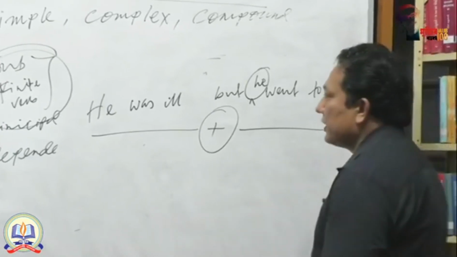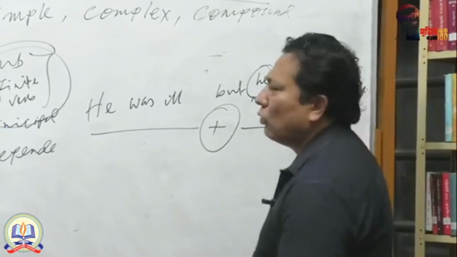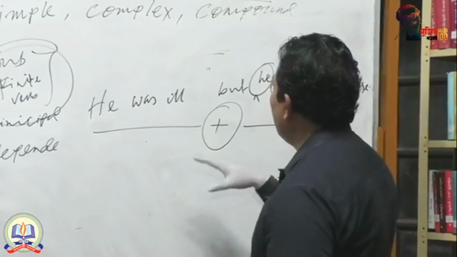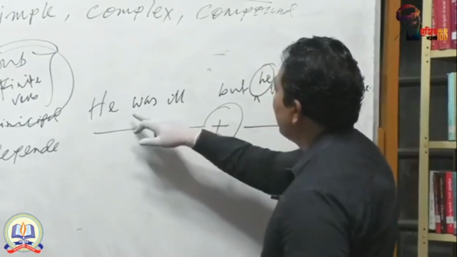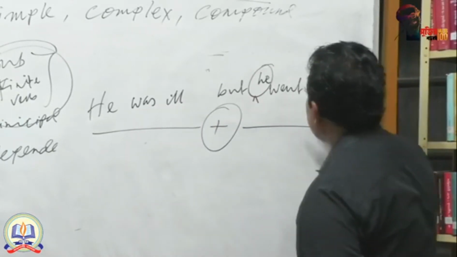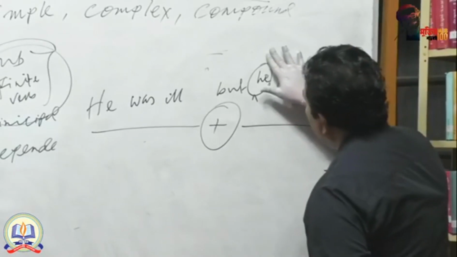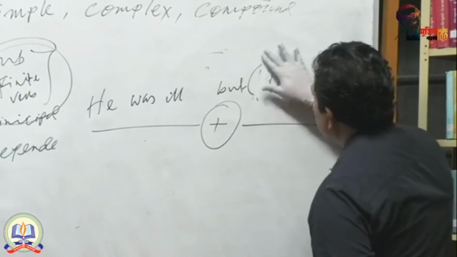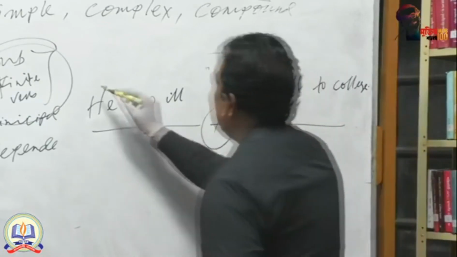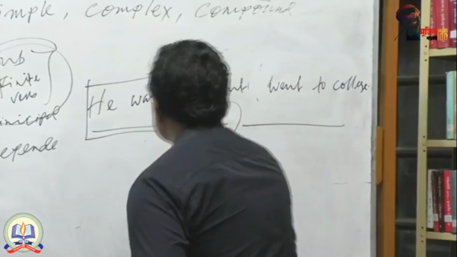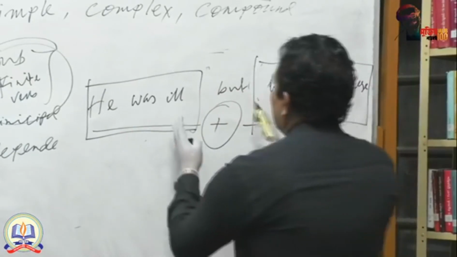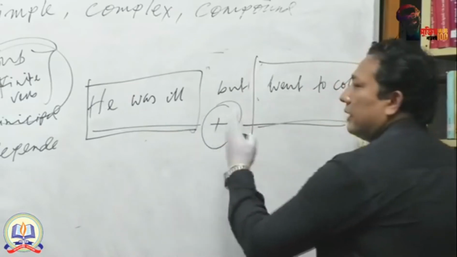In a compound sentence, you are not allowed to repeat the same subject. So, in a compound sentence, the subject of the first sentence is he, and the subject of the second sentence is he. So you need not write this subject again, but you should think that there is a subject here. So he is ill. This is a sentence. He went to college. This is a sentence. You know, both these parts are independent.